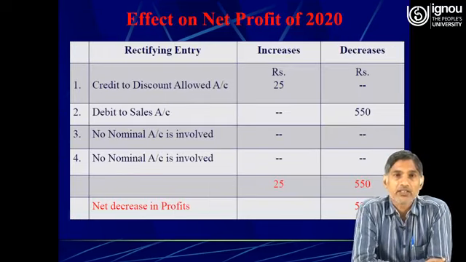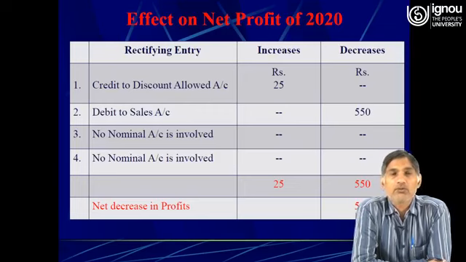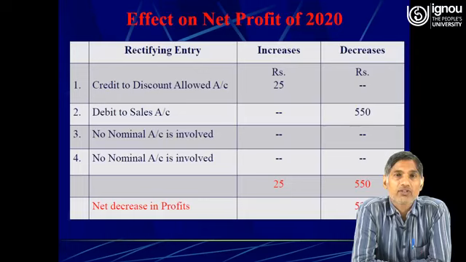Here the sales account has been debited, and because sales always has a credit balance, if sales has been debited it will reduce the profit by rupees 550. Then in the third and fourth, no nominal account is involved, therefore there will not be any impact on the net profit.